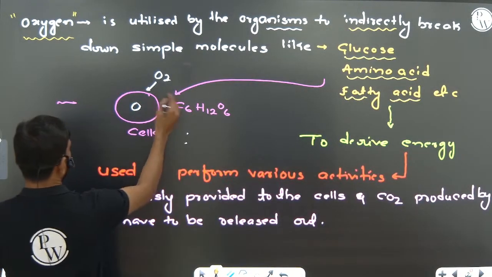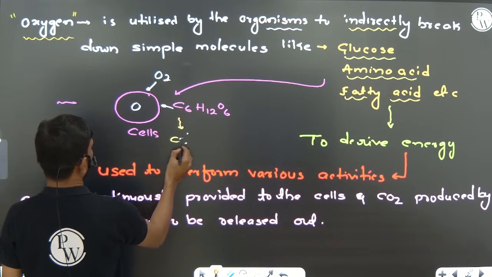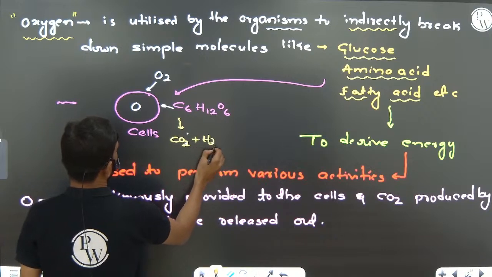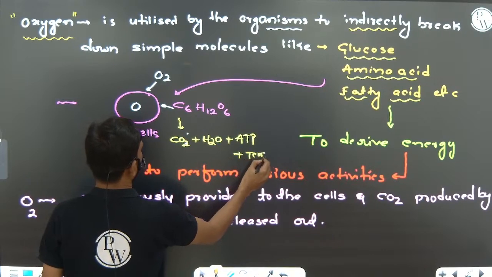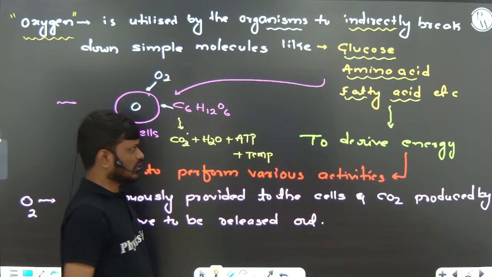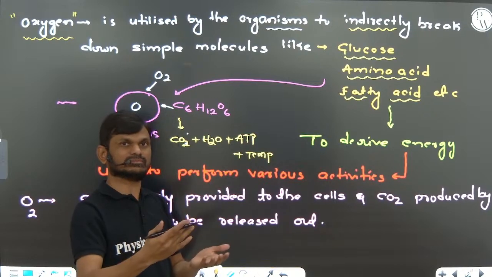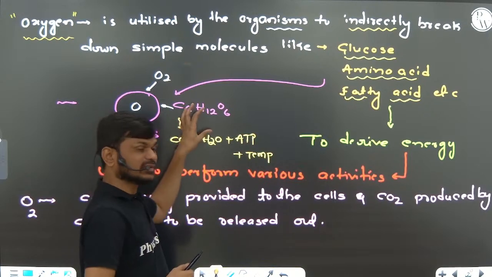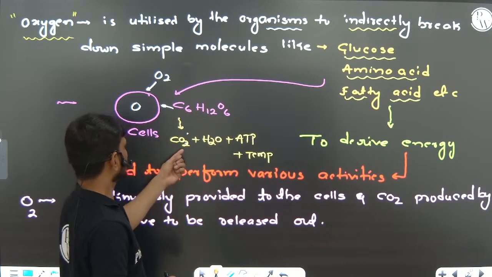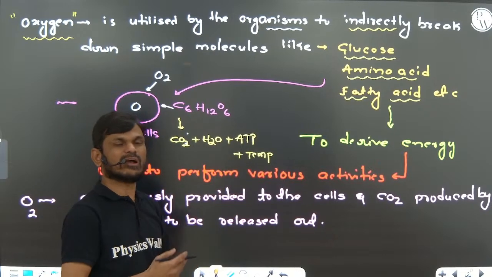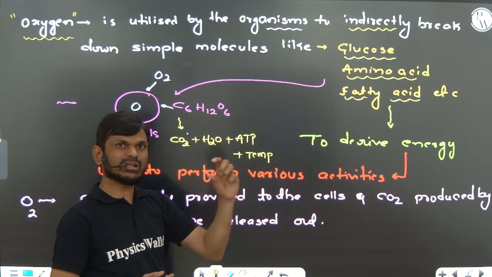When glucose combines with oxygen in the presence of water, it produces carbon dioxide, H2O and ATP, and also releases a small amount of heat. This is metabolism, and specifically catabolism, where complex molecules like glucose are broken down into simple molecules, carbon dioxide and water.